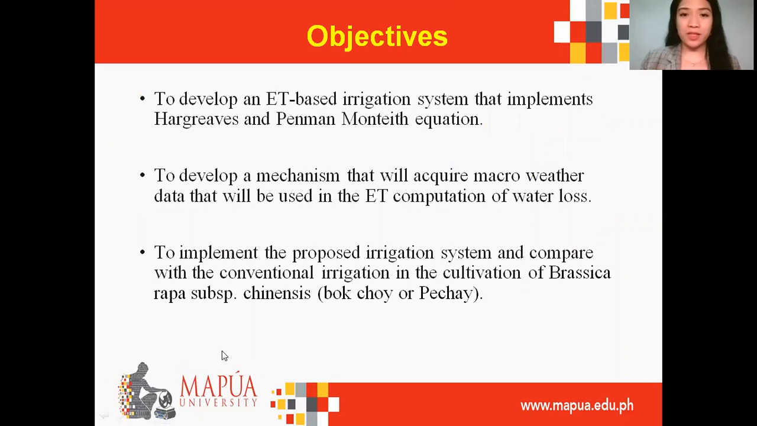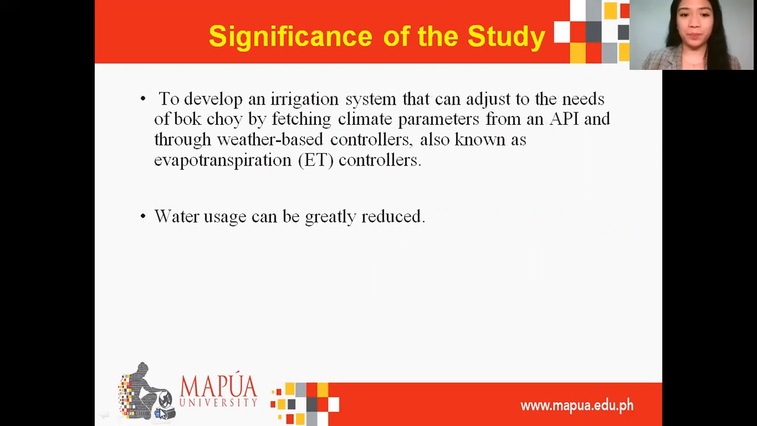The general purpose of this study is to develop a smart irrigation system based on evapotranspiration, while the specific objectives of the research are to develop an Arduino-based irrigation system that implements the Hargreaves and Penman-Monteith equations, to develop a mechanism to acquire macro weather data that will be used in evapotranspiration computation of water loss, and to implement the proposed irrigation system and compare it with the conventional irrigation in the cultivation of Brassica subchinensis or bok choy.